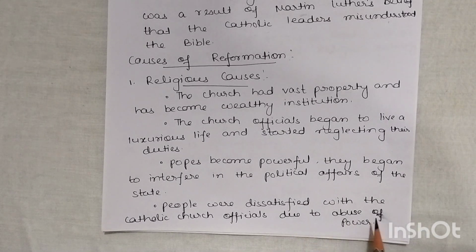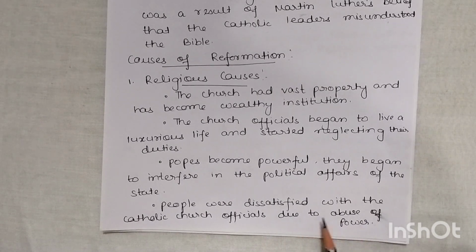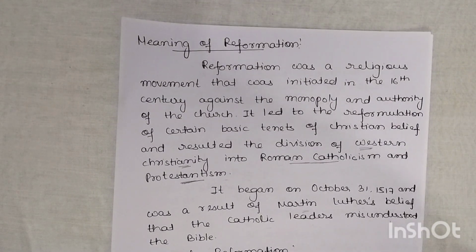People were dissatisfied with the Catholic Church officials due to abuse of power. Now, the people are not satisfied. They are unhappy with the misuse of the power that was done by the church officials. Okay, so this is the first religious cause that led to the Reformation. Now, let us see the second point.